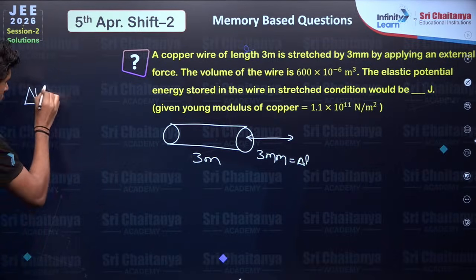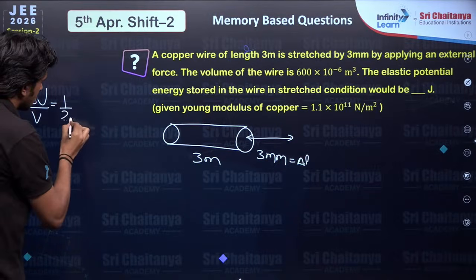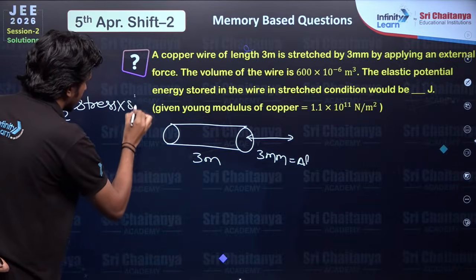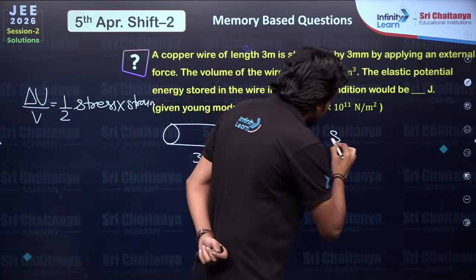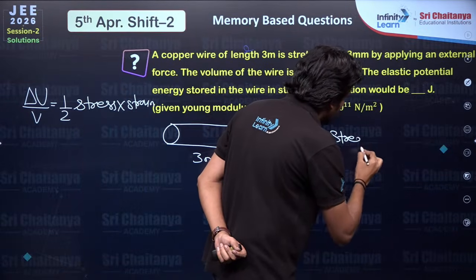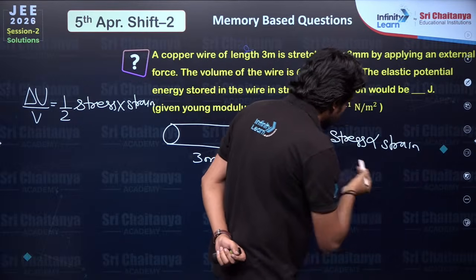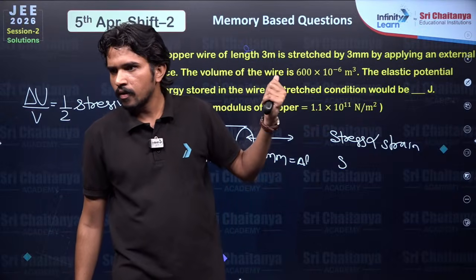That is energy per unit volume, half stress into strain, and you guys are aware that stress is proportional to strain, and for this we'll use Young's modulus.